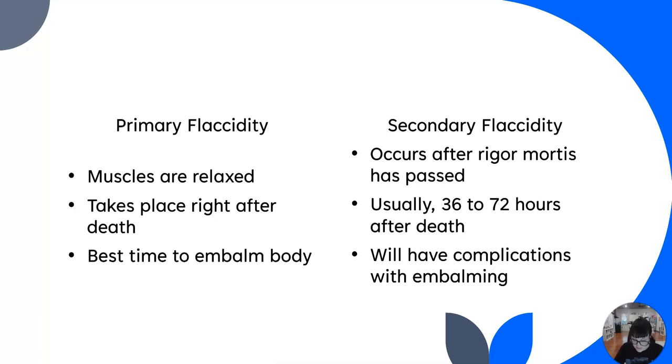After rigor mortis passes, the body enters a state known as secondary flaccidity, where the muscles begin to relax again. This process usually occurs 36 to 72 hours after death, depending on various factors such as temperature and the condition of the body. But once rigor mortis has passed, it does not reoccur.